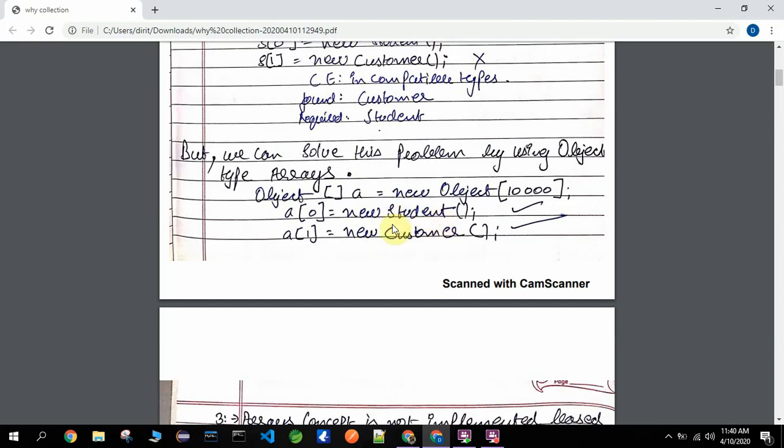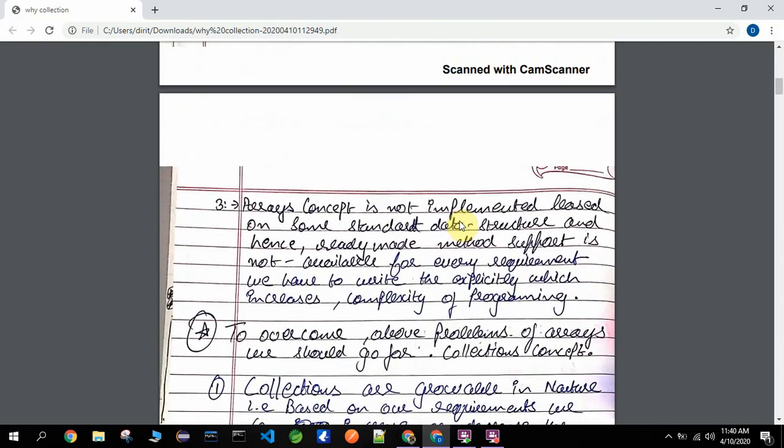It can store new Student, it can also store new Customer, because every class in Java has Object as its parent class. A parent class reference can always hold the object of a subclass. Subclass means child class.